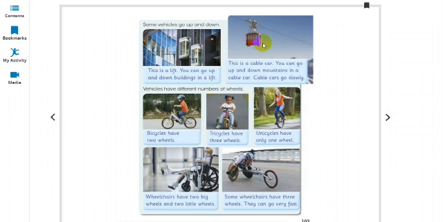Then this is a cable car. You can go up and down mountains in a cable car. So here, the lift, you can see lifts in the buildings, but the cable car is connected to a wire. This is the wire. And the cable car, where does it go? It goes up and down the mountains.